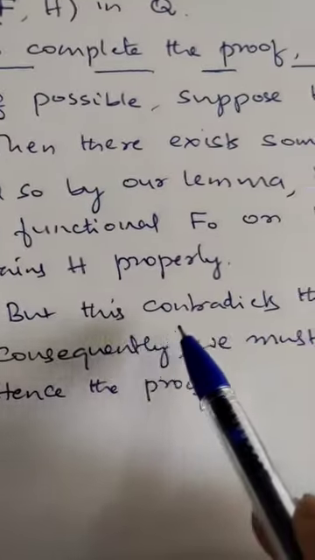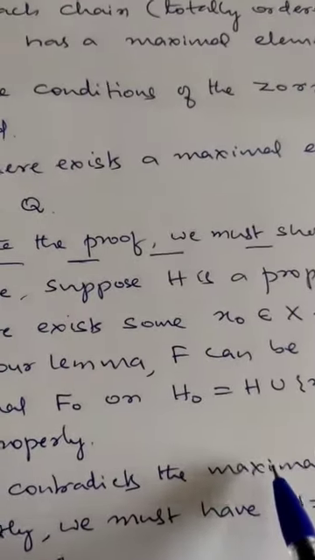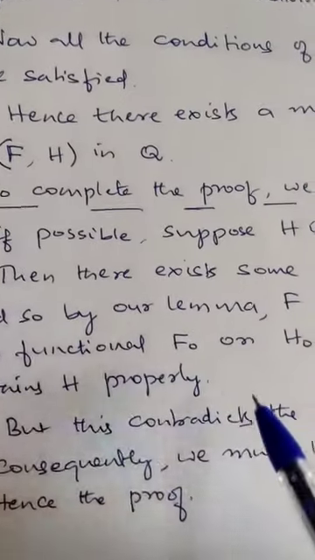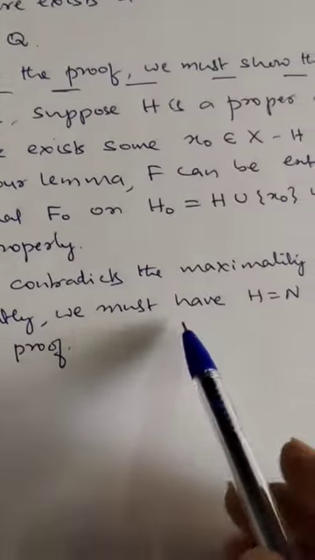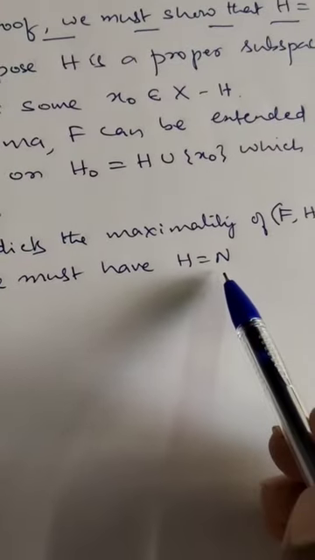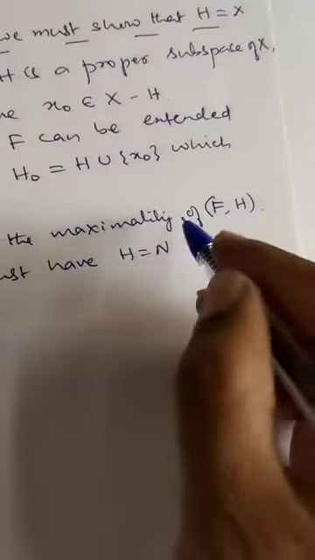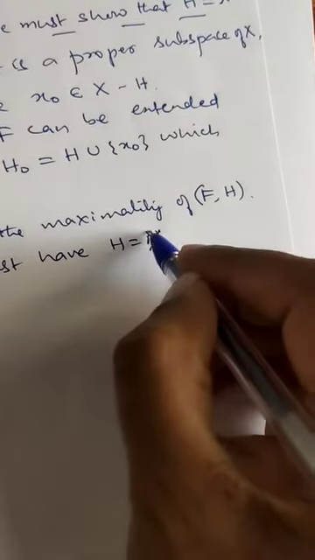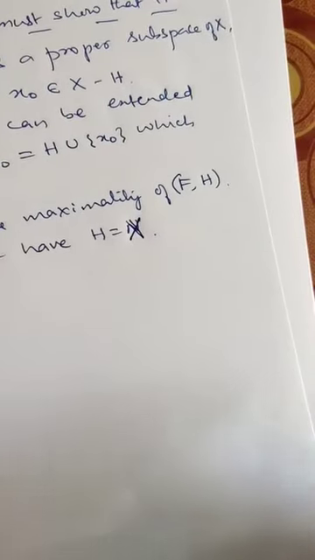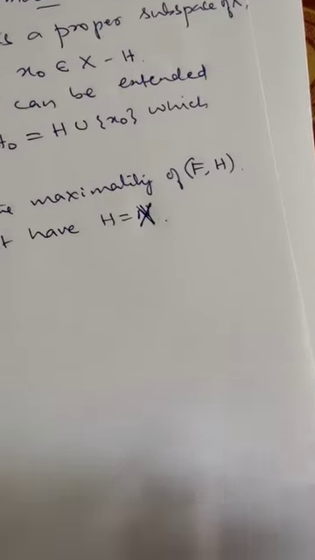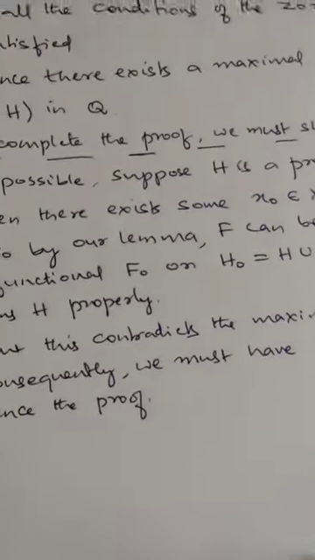But this contradicts the maximality of (f, H), because (f, H) is the maximal element. So this is a contradiction. Therefore we must have H equal to X. Thus the theorem is proved.